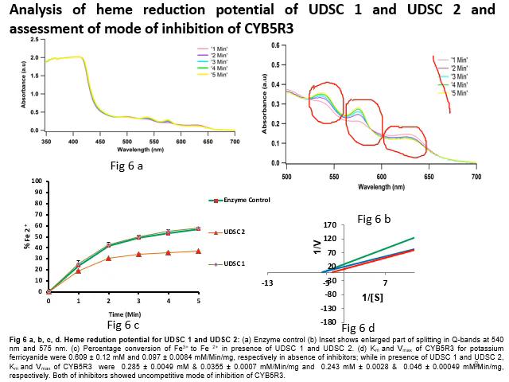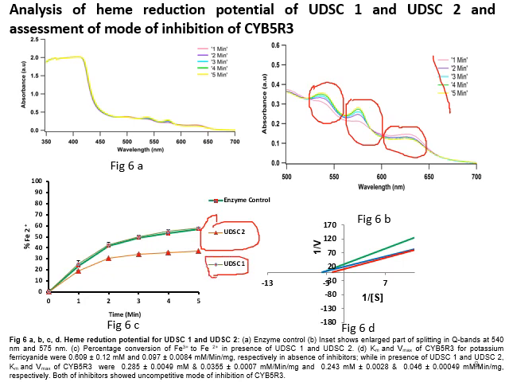This yellow line is uppermost, which shows that the activity of the enzyme is fine, and it is able to convert the ferric form of alpha globin to the ferrous form with increasing time. So we screened UDSC1 and UDSC2 in the heme reduction assay. We found that UDSC2 was able to reduce the activity of the enzyme, but UDSC1 was not as efficient in curbing the activity in the heme reduction assay.